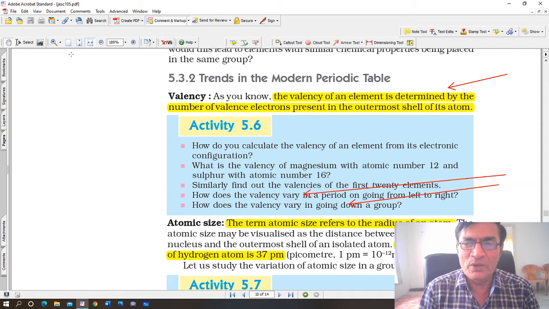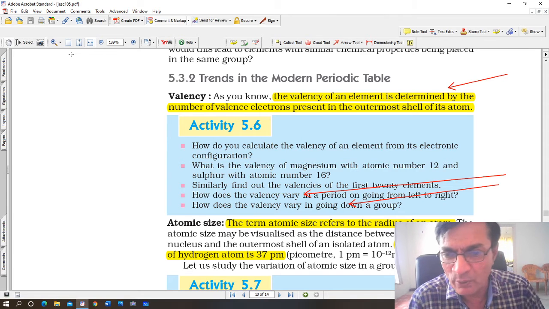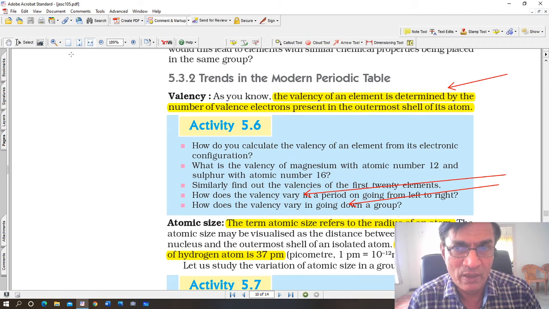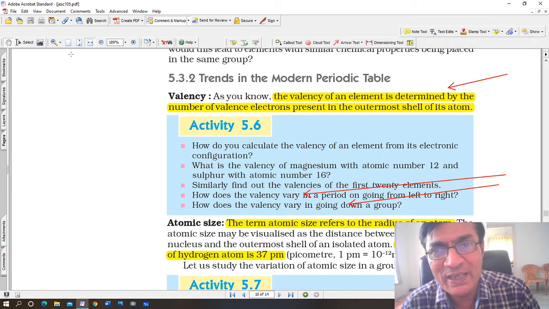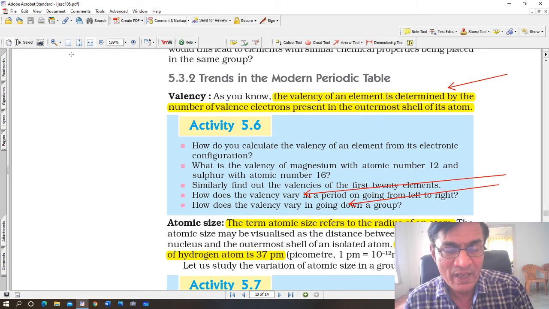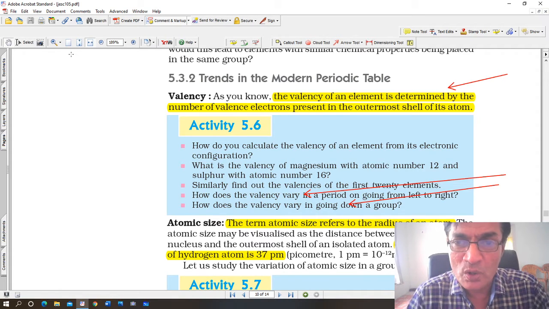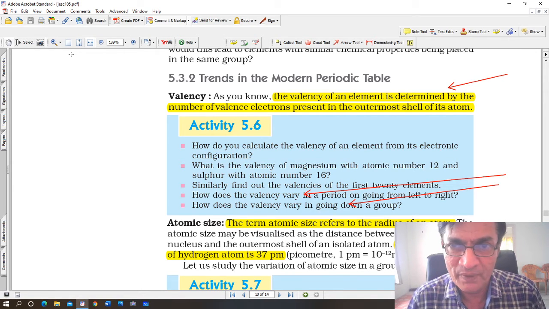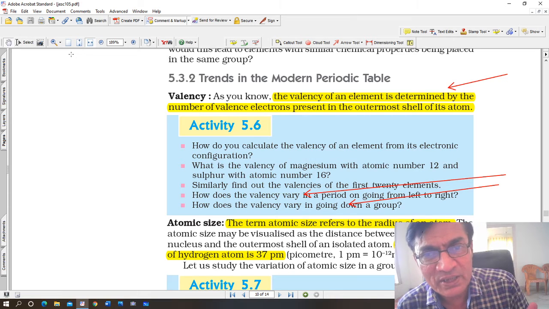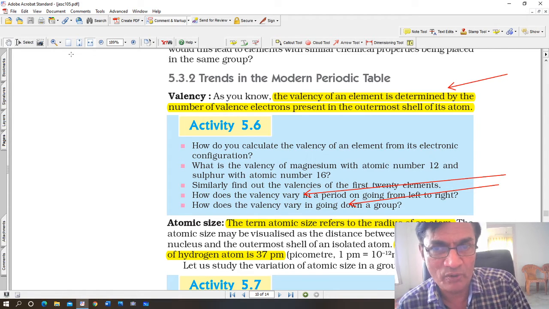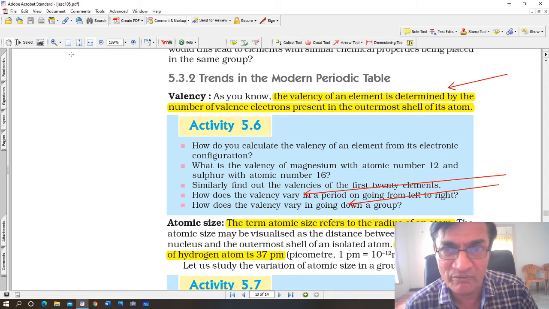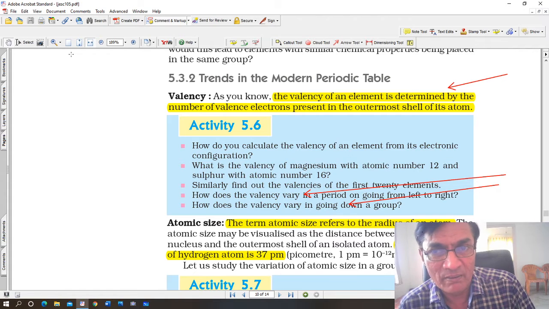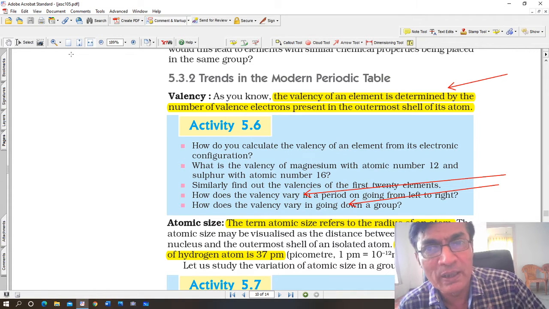So what should we say? What is the valency of sodium? Sodium valency is 1. Then what about chlorine? Should chlorine have valency 7? No, because it requires 1 electron, and when it gets that 1 electron, it becomes 2, 8, 8, or what is called chloride ion. In other words, valency is also the number of electrons that are required to complete the outermost shell. For example, in case of sodium, it is easier for the sodium atom to lose 1 electron, and therefore its valency is actually positive 1. And in the case of chlorine, it is negative 1, because when it gains 1 electron, it becomes a negative ion.